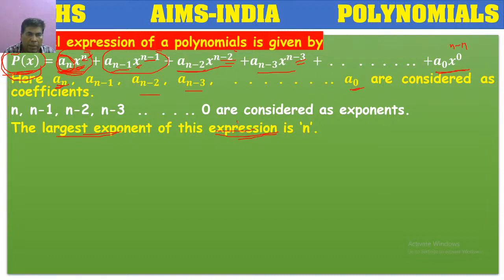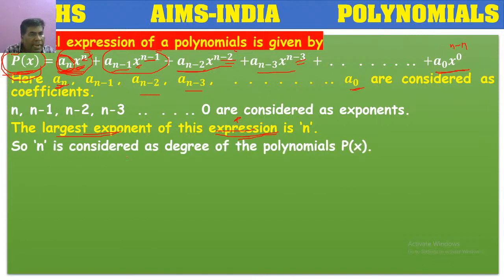So n is considered as the degree of the polynomial, because it is the largest exponent. We call it the degree of the polynomial. For which polynomial? The polynomial named p of x. Instead of telling it with this bigger name, we keep a shortcut for it, which is nothing but p of x. So for a polynomial p of x, the degree is n.